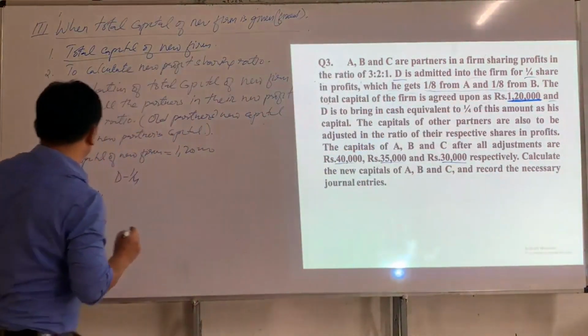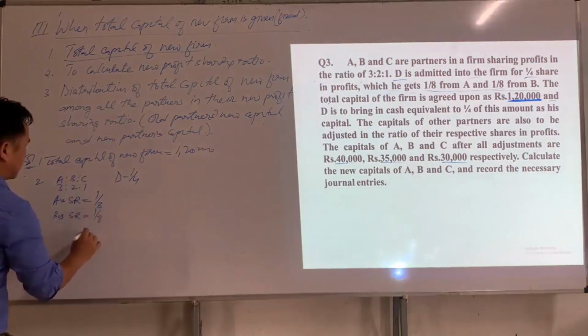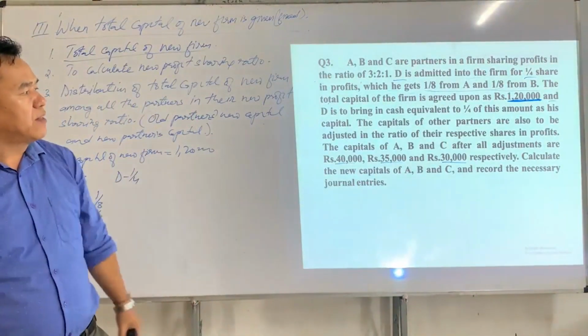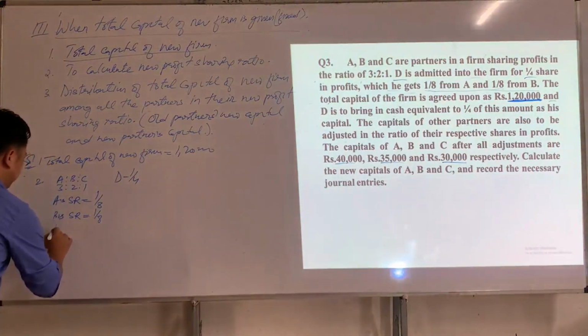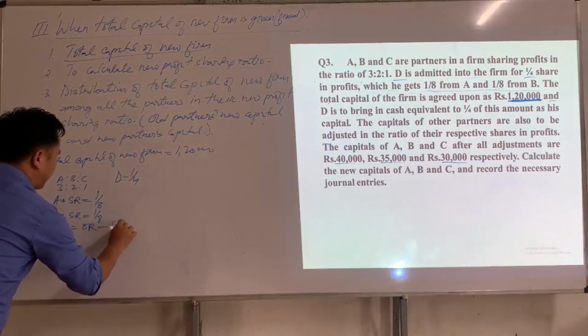B also sacrificed 1/8. Once we got the value of sacrificing ratio of all partners, we can apply the formula of new ratio. So what is the formula of new ratio? New ratio is equal to old ratio minus sacrificing ratio.